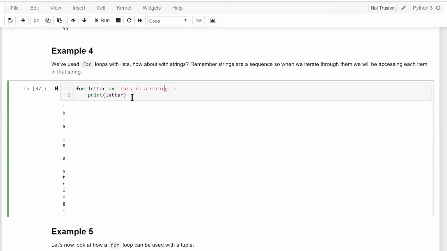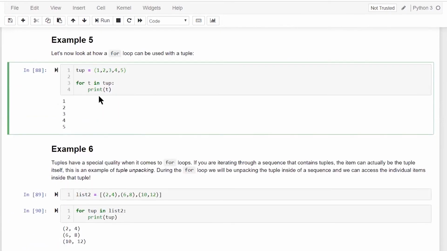Again, one simple example: you can iterate over the characters of a string as well. You simply need to do for and the iterable name. I have letter here, which can be changed to anything you want, and this is the string over which we want to iterate. So I'll simply do for letter in "this is a string", print letter. It will print all the letters.